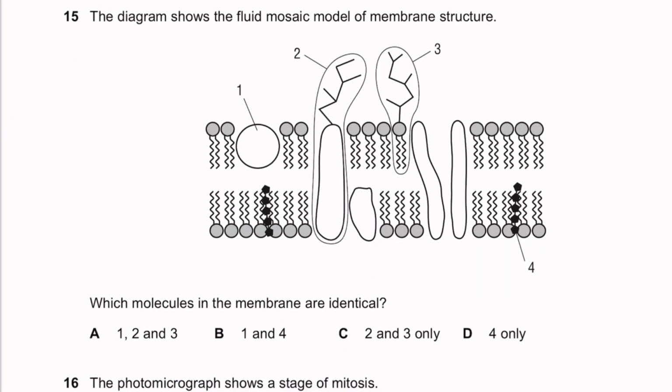The diagram shows a fluid mosaic model of membrane structures. So which molecules in the membrane are identical? So you have 2 and 3 or 4 or 1. Now you can see that 2 is definitely going to be different, and the branches of glycolipids and proteins are going to be different each time. 1 is a protein, and so the proteins in the membrane definitely do differ. However, cholesterol only has one structure, so cholesterol is going to be identical.